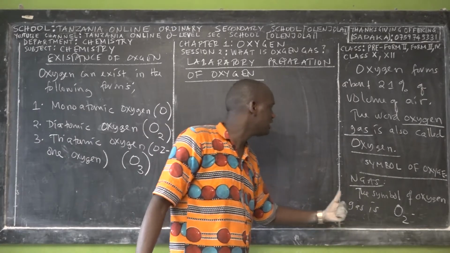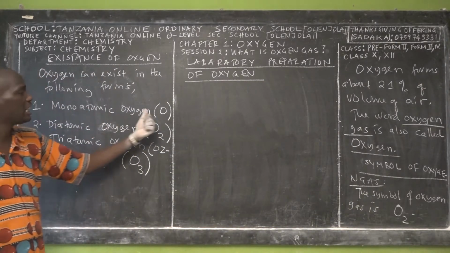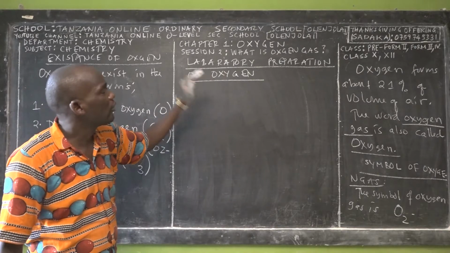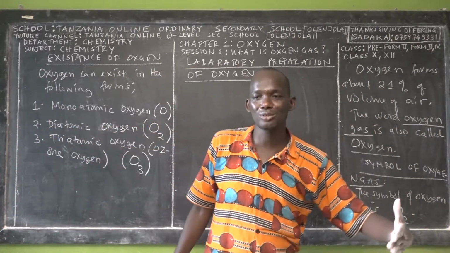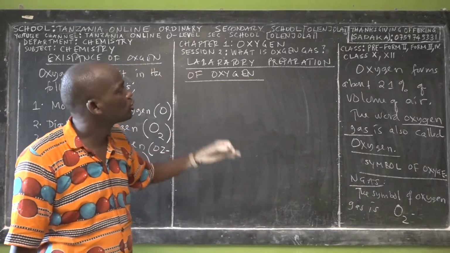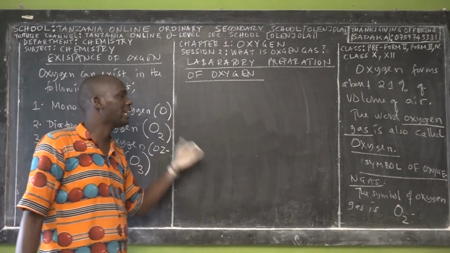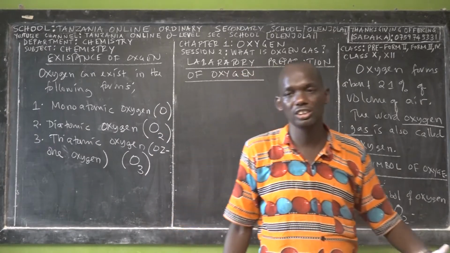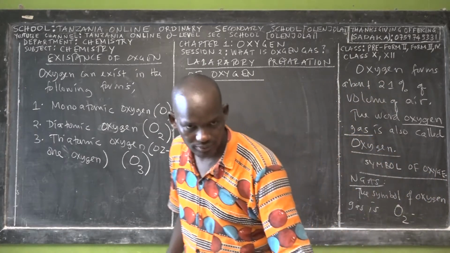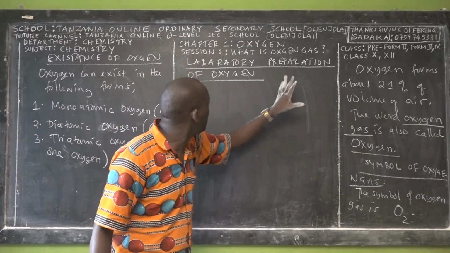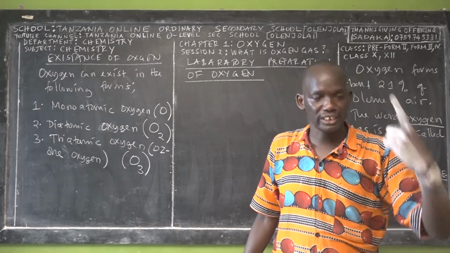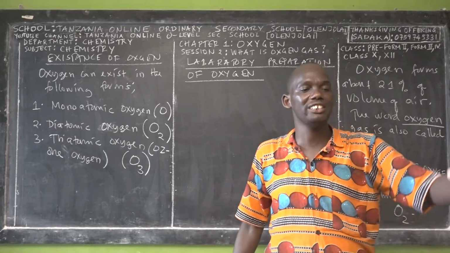When we want to mention the oxygen atom, we have to say oxygen atom or oxygen element, which means monatomic. In this chapter 1, we are going to discuss oxygen gas. This topic is about oxygen gas. It does not discuss the element oxygen, which we met in the periodic table as element 8 among the first 20 elements. That is the oxygen atom, or oxygen element. So when I say laboratory preparations of oxygen, do not think we are preparing the oxygen atom. No. We are preparing oxygen gas. When you see the word oxygen in this topic, it means oxygen gas.